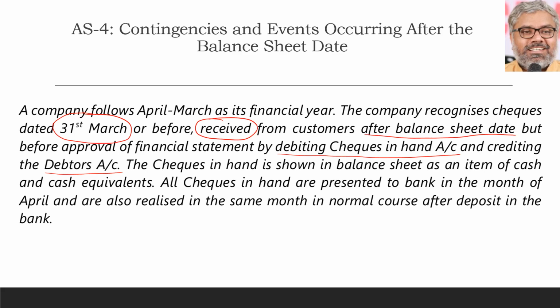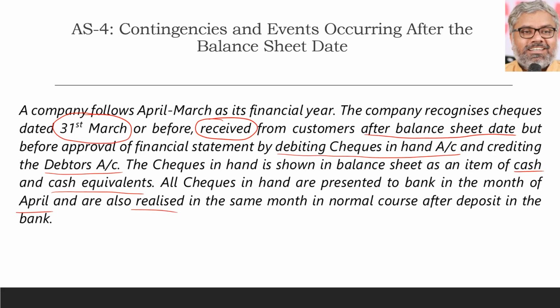And checks in hand is shown in the balance sheet as an item of cash and cash equivalents. And all checks in hand are presented to the bank in the month of April and are also realized in the same month in the normal course after deposit in the bank. Everything else went fine, no problem.